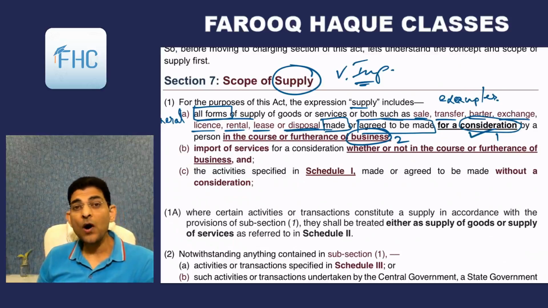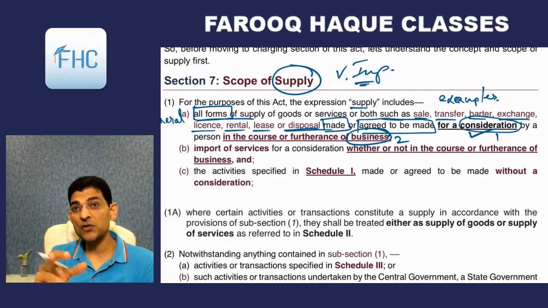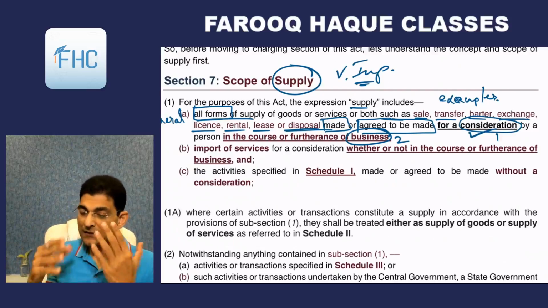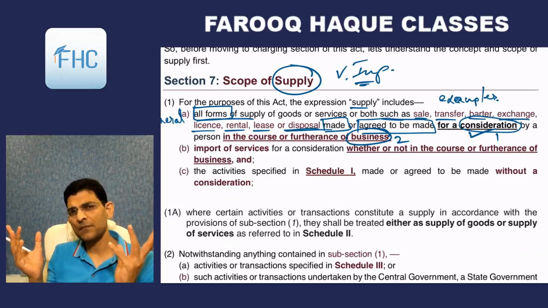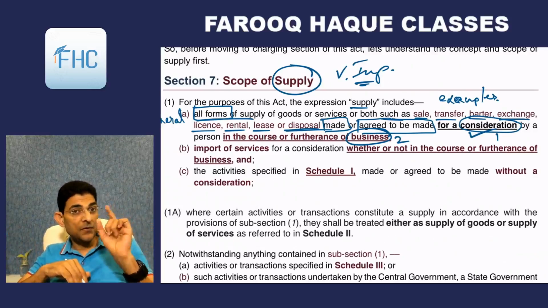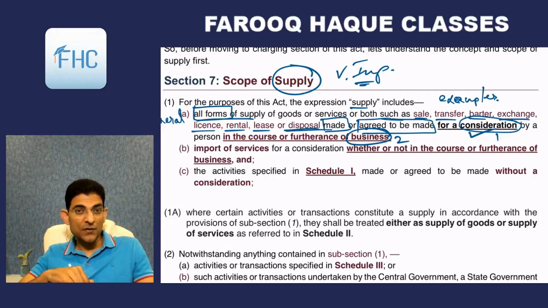But if you are running a television shop and you sell a TV out of there, then yes, it is in the course of business. It is for consideration and in the course of business. So then GST is chargeable. Understood? So there should be consideration and there should be business. If both the conditions are satisfied, then these transactions, which can be of any type, will be called a supply and GST would be chargeable. Understood? Simple.